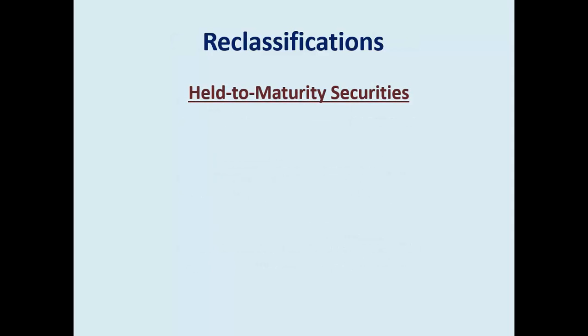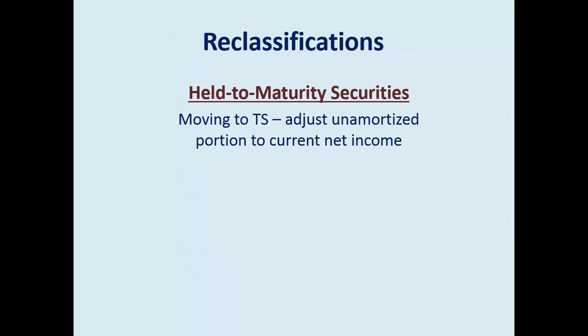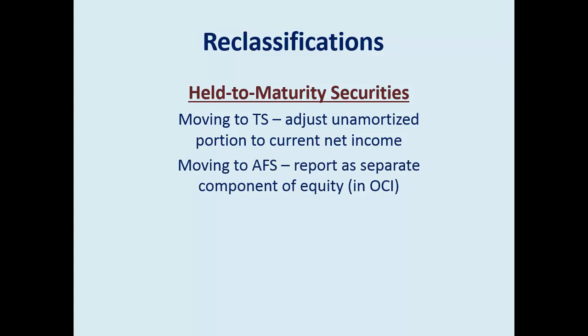Now, what if I change my mind? What if I want to move something? So let's say I classified something as held to maturity. Originally, I thought I was going to hold it to maturity, but then I moved it to trading. I'm going to adjust the unamortized portion to the current net income. And if I move it from held to maturity to available for sale, instead of reporting it to net income, it goes into other comprehensive income.